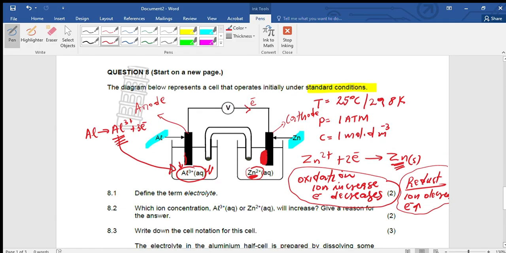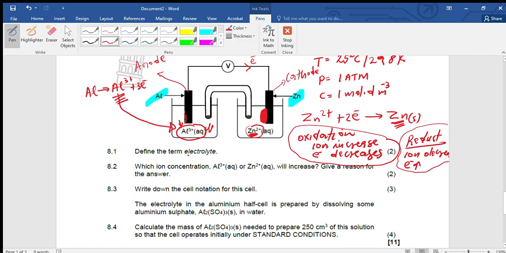The first question there is the question for electrolyte. Remember, according to the Chief Marker's report, this was only about 63%, which means learners could not get that definition correct. So how do we define this one?